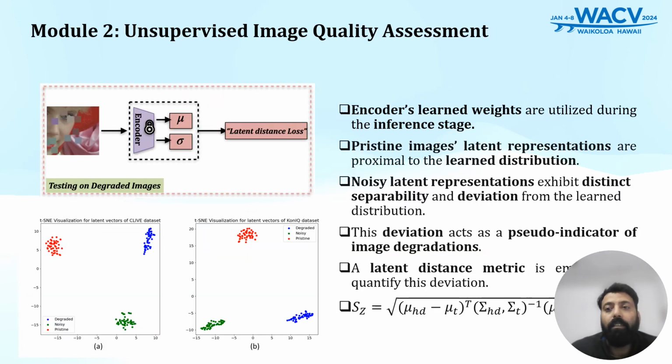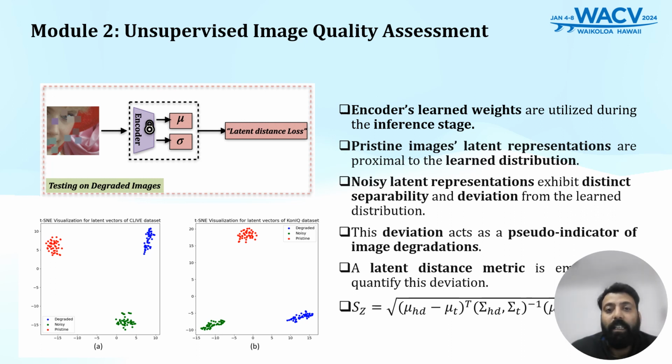In the second stage, we use the learned weights of the encoder for inference. We pass the set of pristine images, noisy images, and degraded images to the trained encoder and plot the latent representation of all the images. As we can see in the plot, pristine images denoted by red color lie closer, whereas the latent representations of noisy and degraded images, represented with the green and blue color, are very far from the pristine images' latent representation.